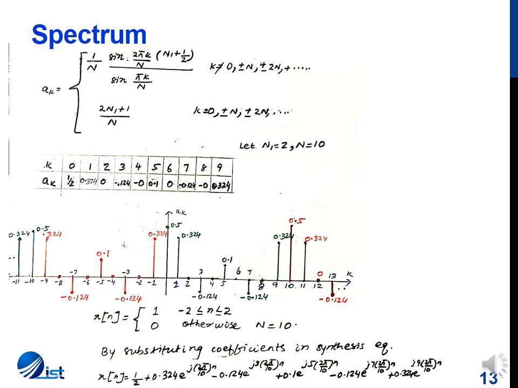If I substitute the values in the synthesis equation, we can see that a of k is non-zero for k equal to 0, 1, 3, 5, 7 and 9. I substitute the values and get an alternate form for x of n, which is shown in the last line of this slide.